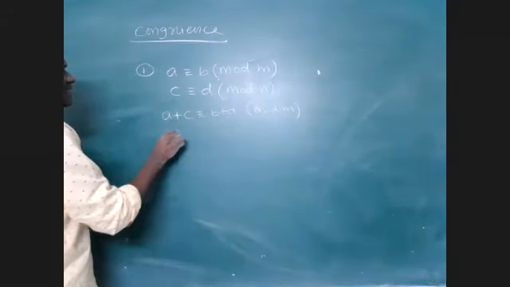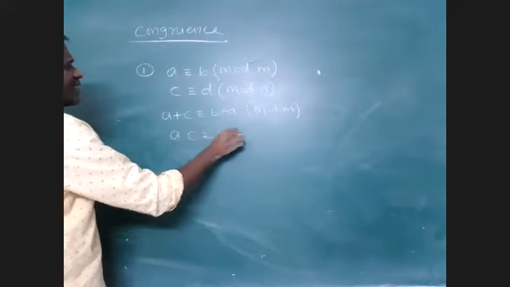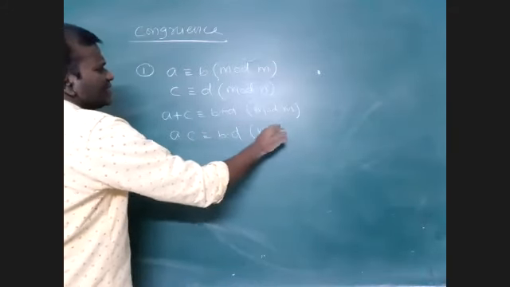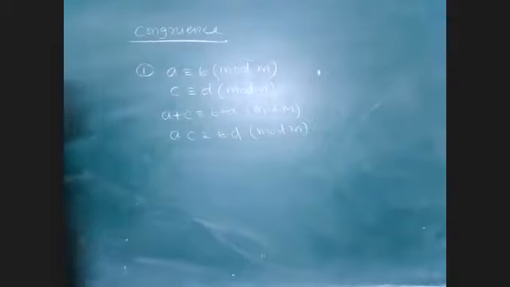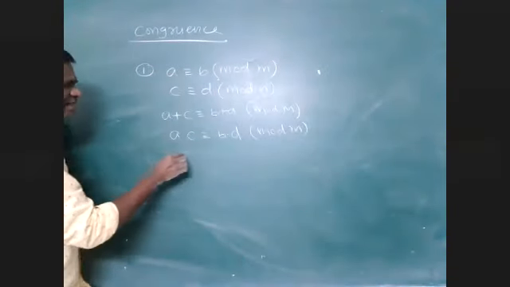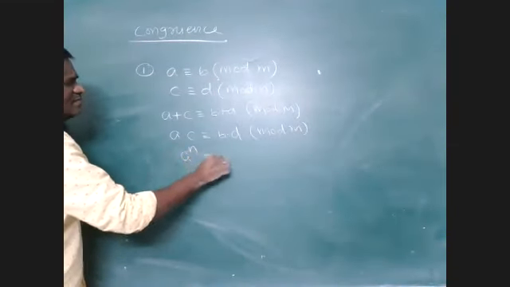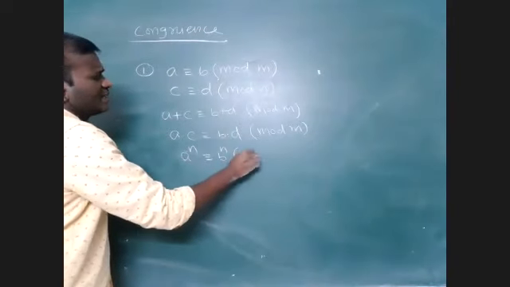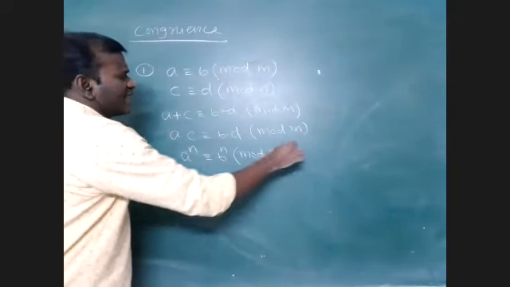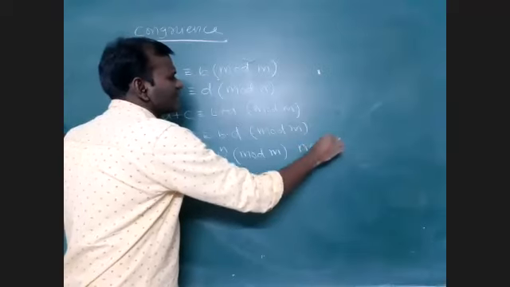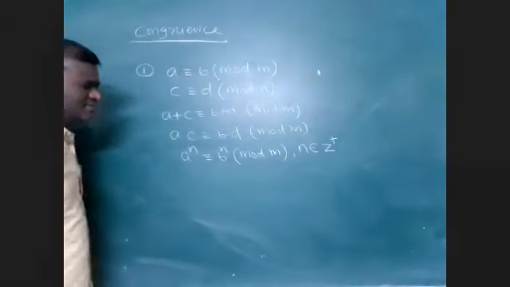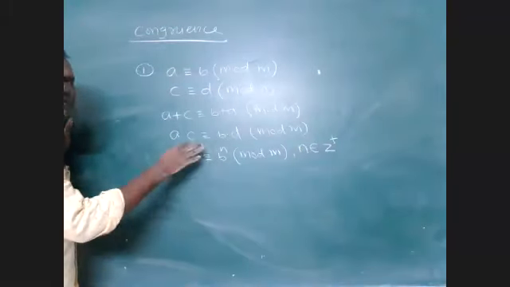A into C is congruent to B into D, I can write here, mod M only. And also, if the power is raised to some n, A power n is congruent to B power n, mod M also I can write, where n should be a positive integer only. If I consider negative power, that is not possible.